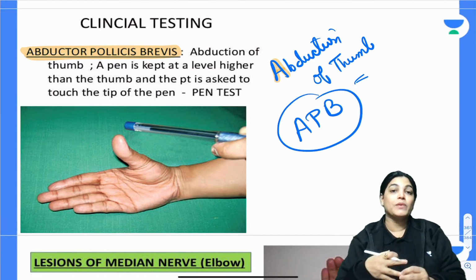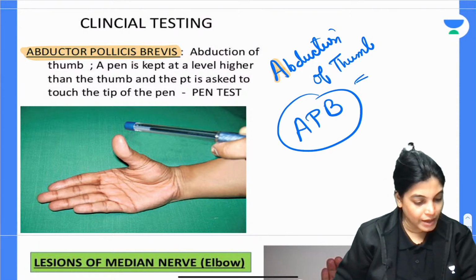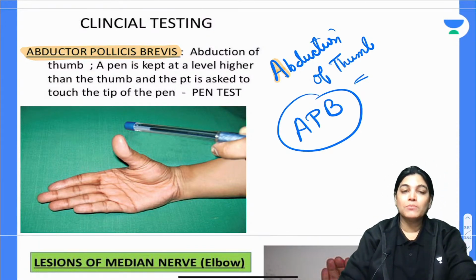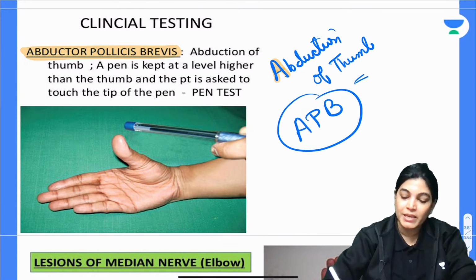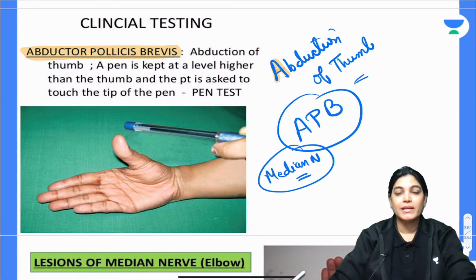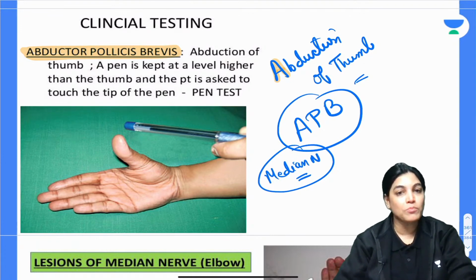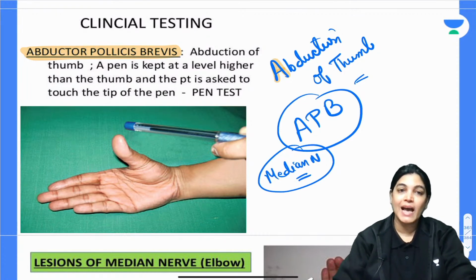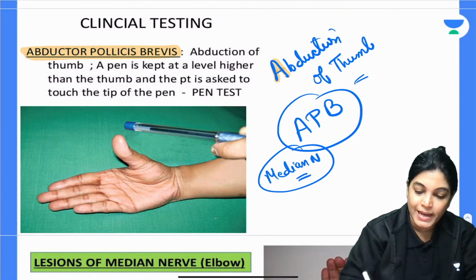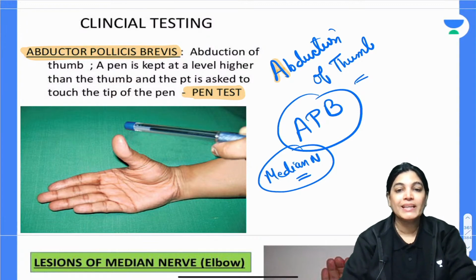The abduction of thumb is done by abductor pollicis brevis. Now abductor pollicis brevis is paralyzed because the median nerve is injured. So abduction of the thumb is not possible and the patient is not able to touch the pen of the examiner. This is called the abductor pollicis test, also called the pen test. So the pen test is positive in case of median nerve injury.